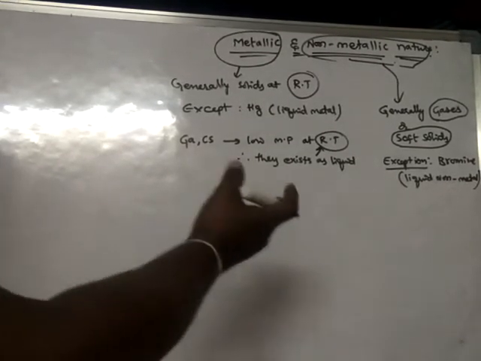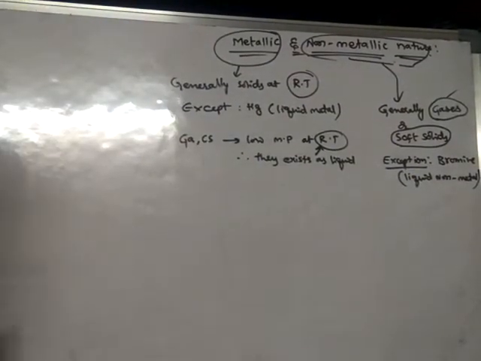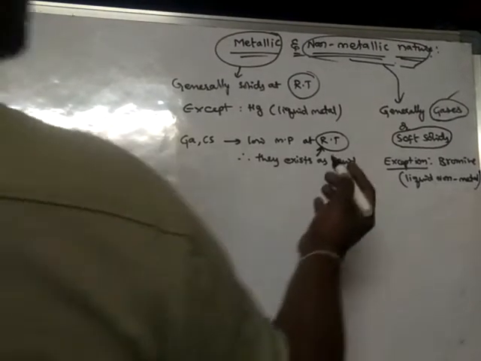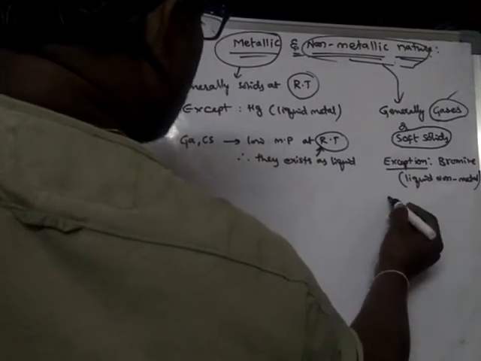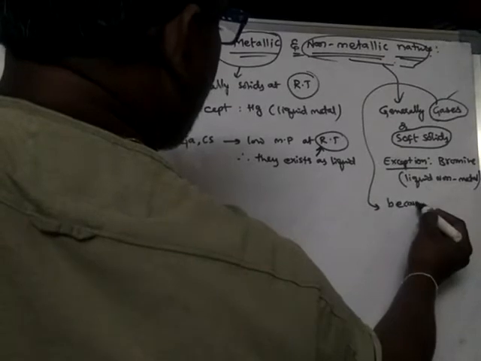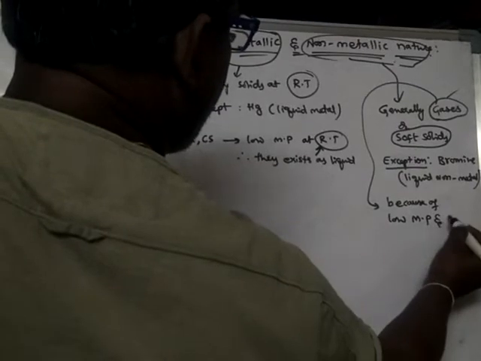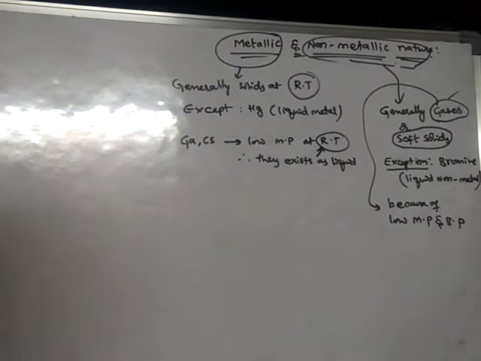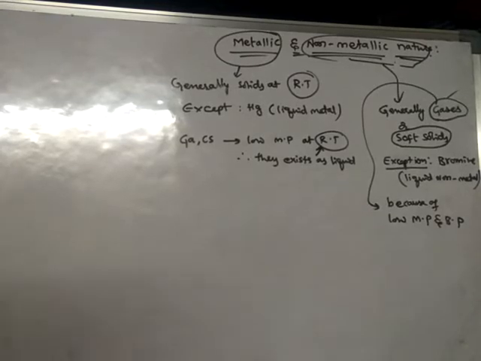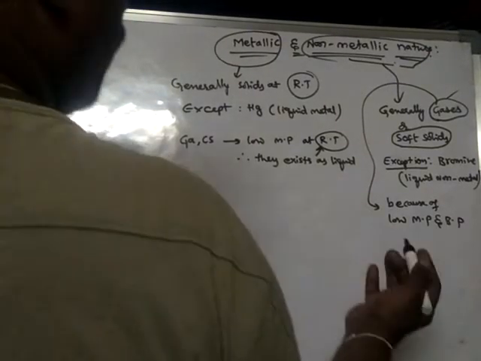Why do non-metals generally exist as gases? Because of their low melting and boiling points. But boron and carbon have high melting points and boiling points.